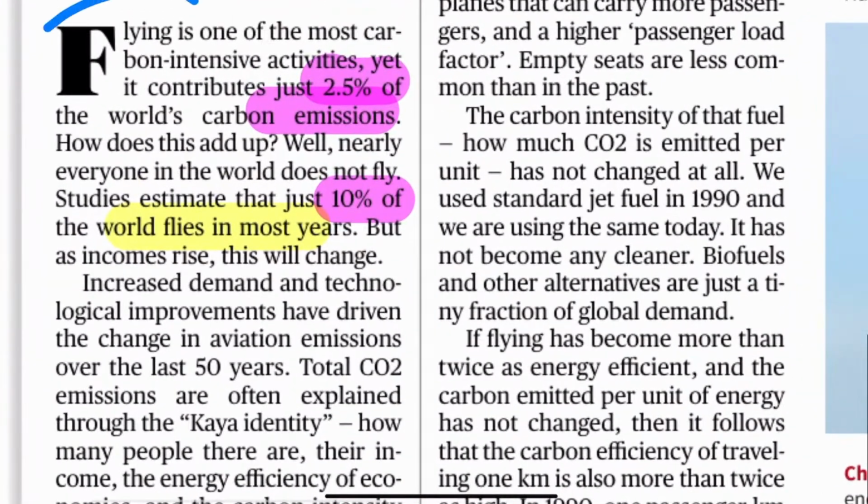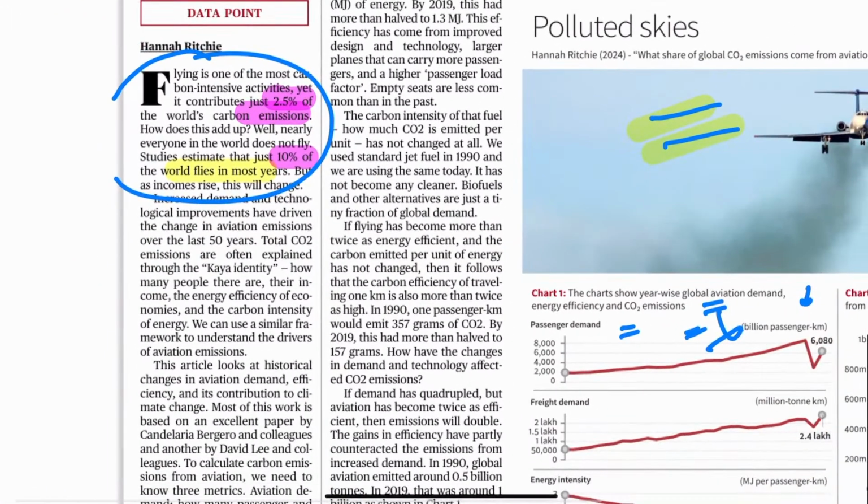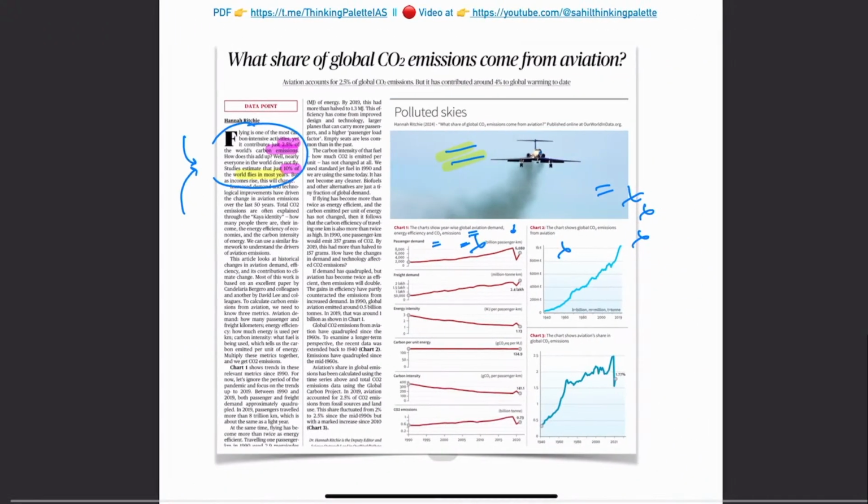Just remember that aviation contributes around 2.5% of carbon emissions, which will go up as the income level of people increases and more and more people fly. So what we need to do is ensure that aviation is made more sustainable. Energy efficiency of the aviation sector is very important. This is about it.